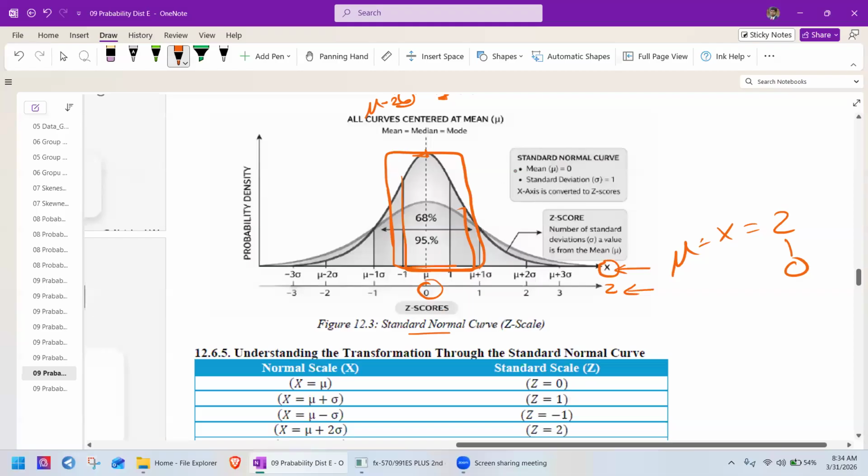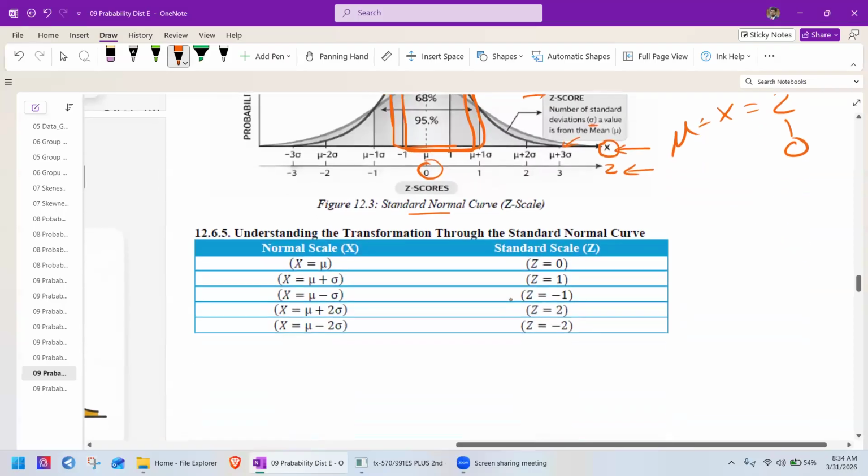In the standard normal curve, mean equals 0 and standard deviation equals 1. The x-axis is converted to z values, z scores. The z score, what do you mean by that? Z score is the number of standard deviations, sigma, a value is from the mean.